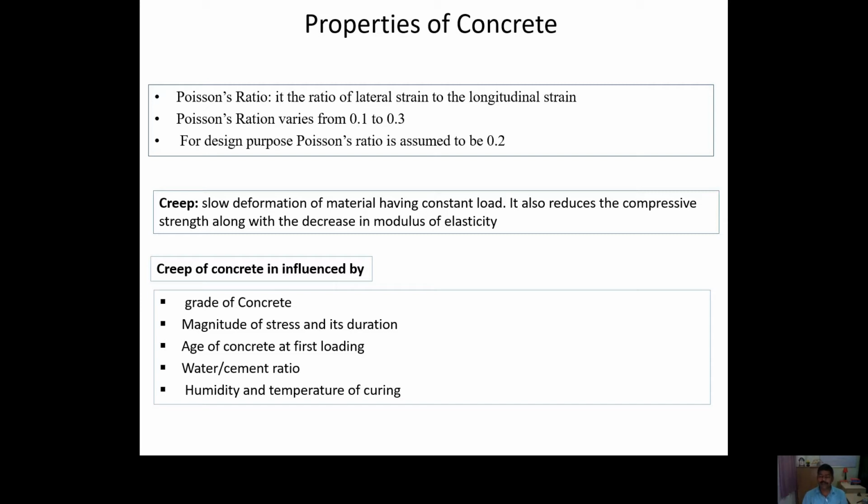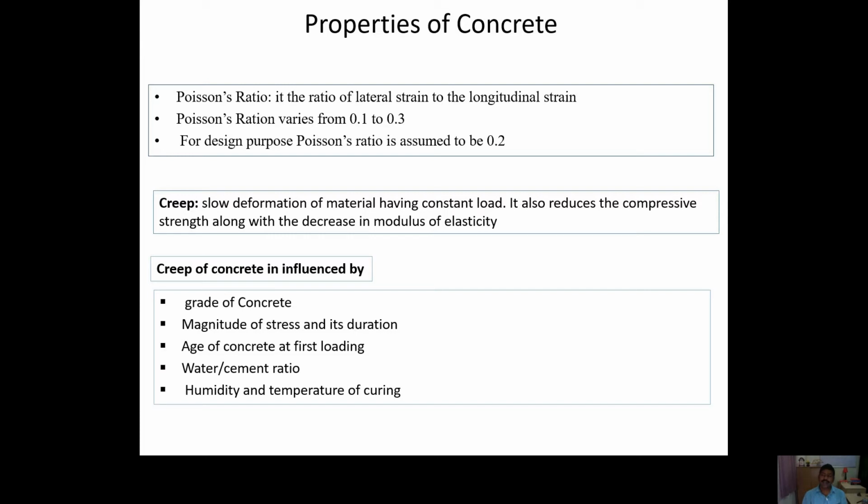Now there is another phenomenon for concrete, that is creep. Creep is basically a long-term deformation under constant load. Suppose you have a structure and the load is constant and you are not increasing the load. In that case also you will find that the member of the structure is getting deformed. That phenomenon is called creep.